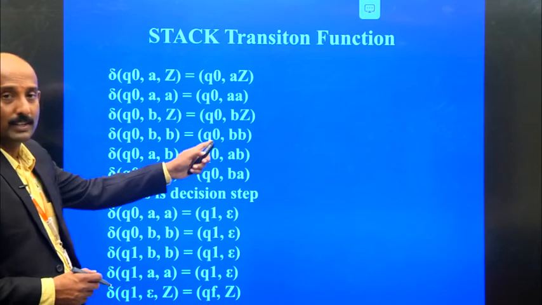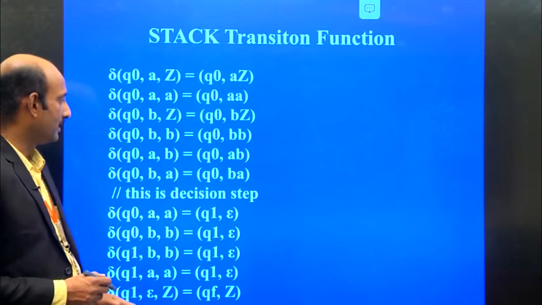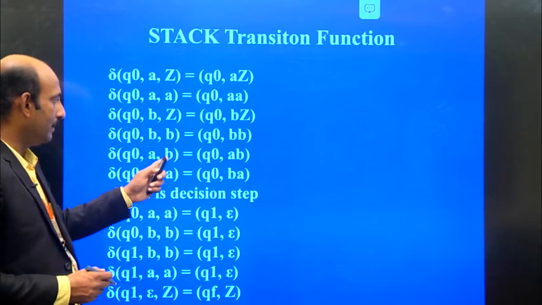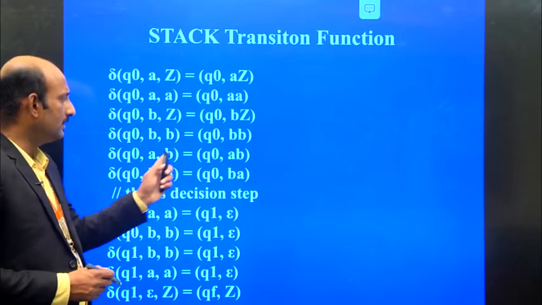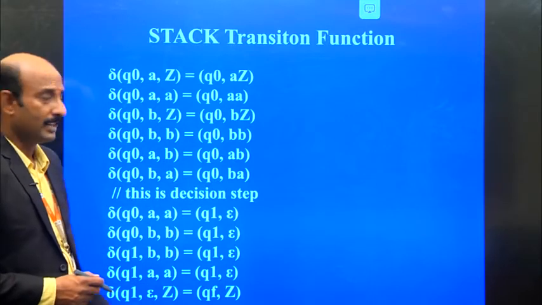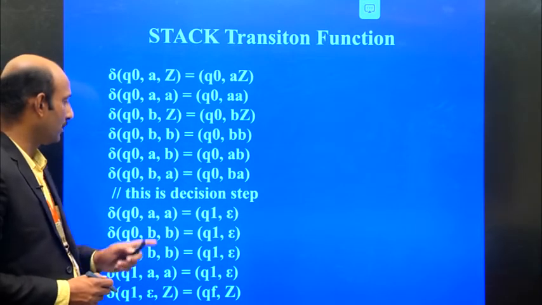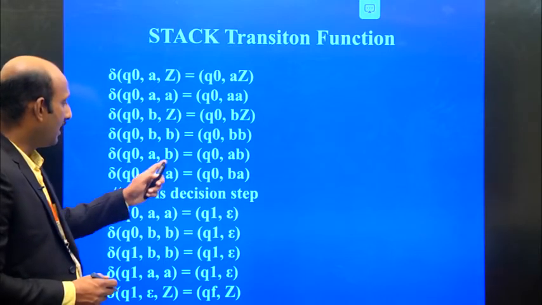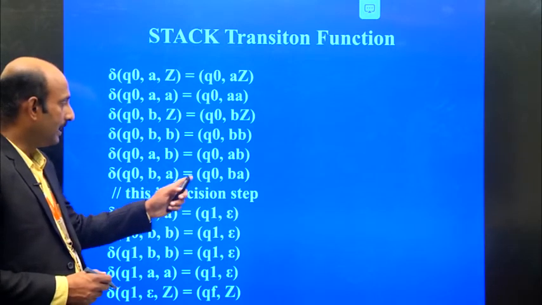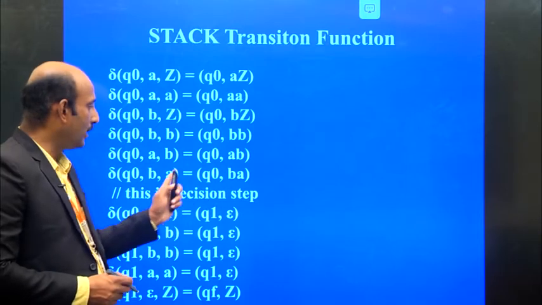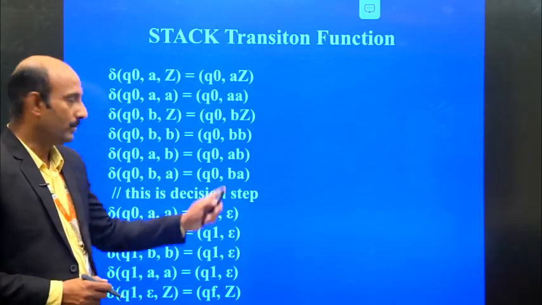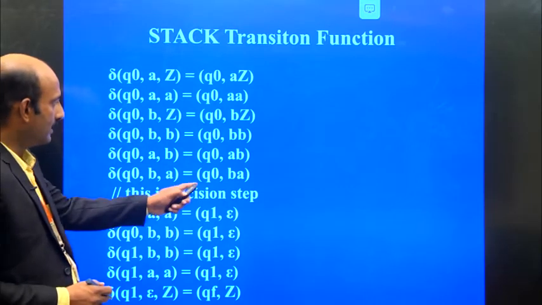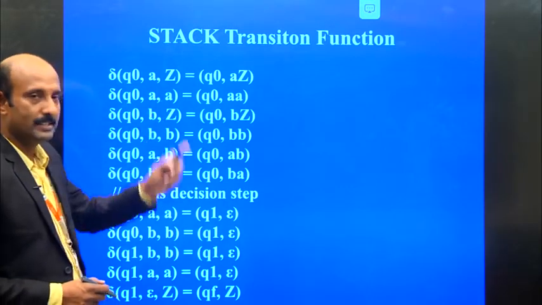The state is not changed, so we come back to the same state. Likewise, if the input is A and the stack top is B, then we push the A onto the stack and come back to the same state Q0. And likewise, if we start with B and the stack top is A, then we push the B onto the stack, so the stack contains B A. There are no transitions to another state for these inputs.